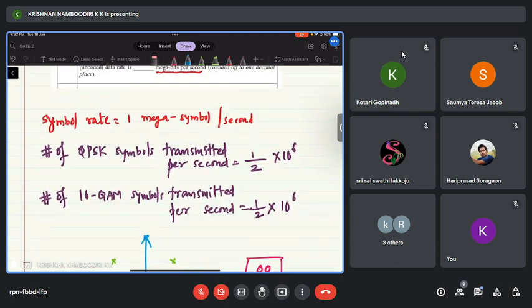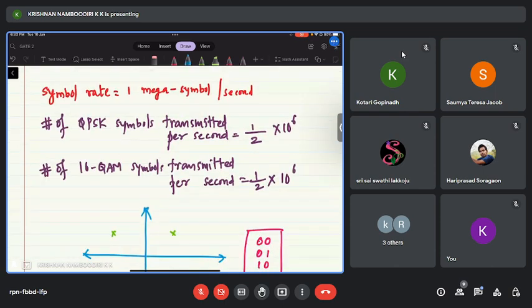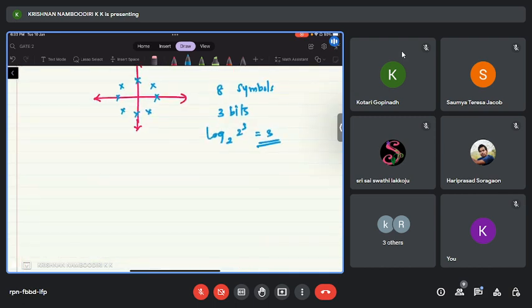Now, what about 16 QAM? There will be 16 signal points in the 16 QAM constellation diagram. I can draw that if you need. It will look like this: 16 points. QAM means quadrature amplitude modulation.